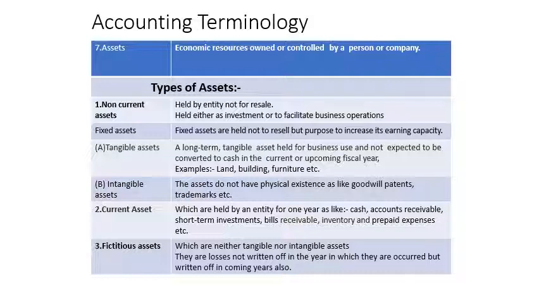Now the next is the intangible assets. Intangible assets don't have any physical existence like tangible assets; they can only be felt. You can't observe them; you can only feel their existence. It means they cannot be touched and cannot be seen. The examples are goodwill, patents and trademarks. Their presence can only be felt, like reputation.